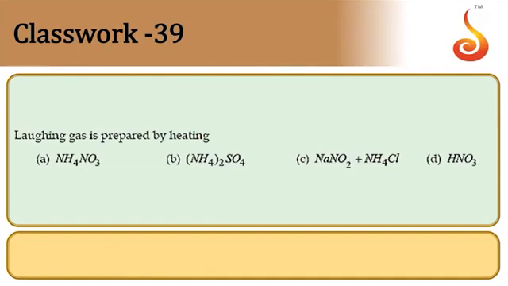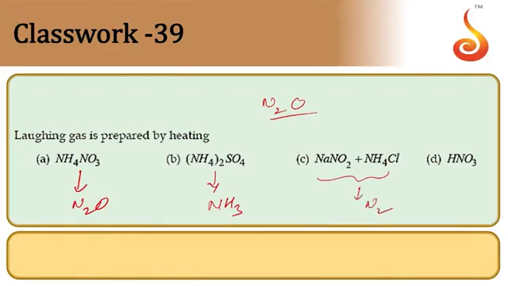Then, laughing gas is prepared by heating. Laughing gas is the N2O molecule. Ammonium nitrate gives the N2O molecule on heating. And ammonium sulfate gives ammonia. This combination gives us N2 gas. But this gives rise to NO2 gas. So laughing gas is obtained from the first one, the ammonium nitrate molecule. Option A.